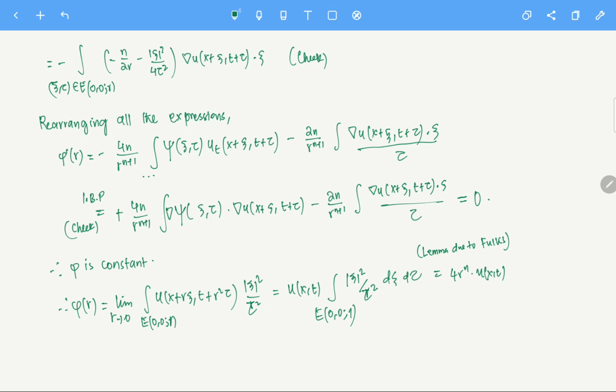I am not calculating this integral, but this goes way back to 1961 or something. There is a paper by Fuchs where he has proved this property. This is not a very easy thing to prove, so I am going to assume this. With this we are going to end this lecture. So we have proved what we wanted. Thank you.